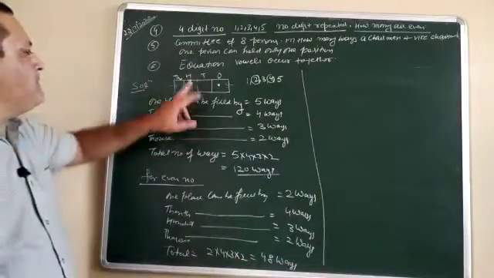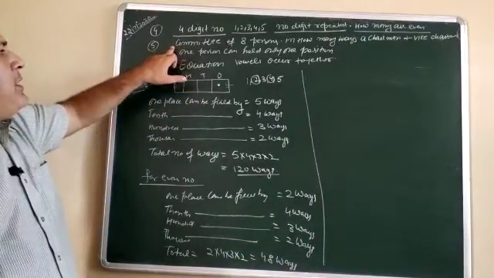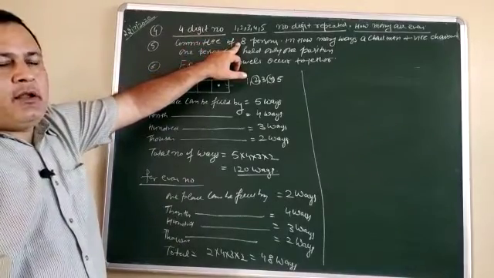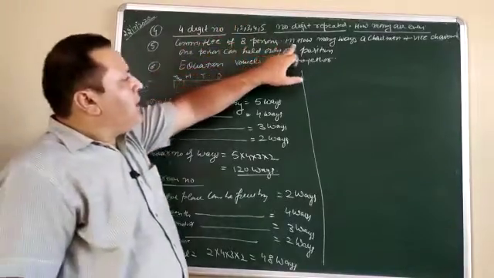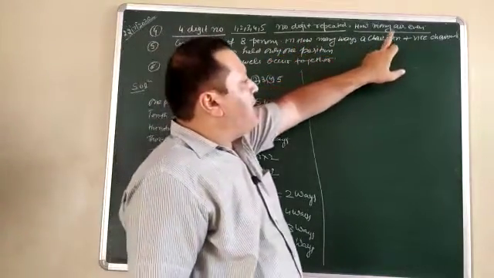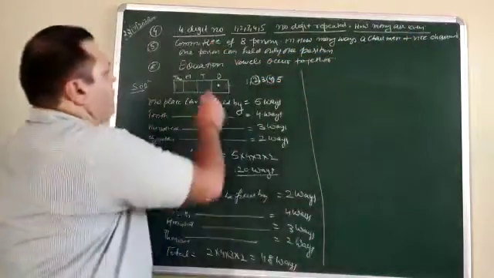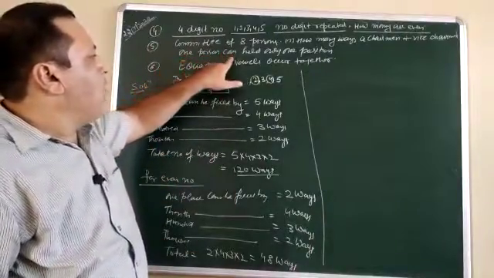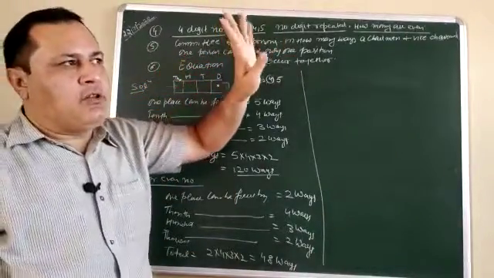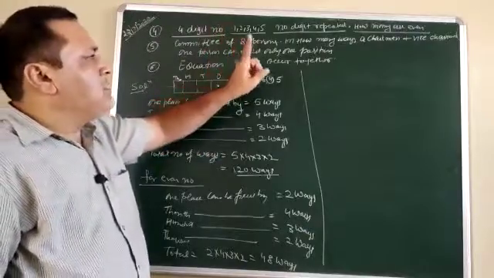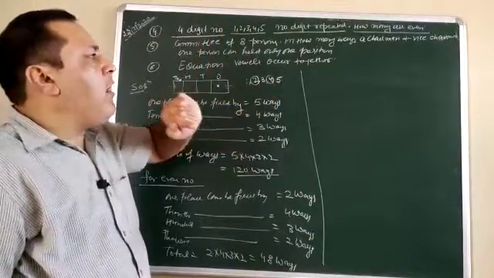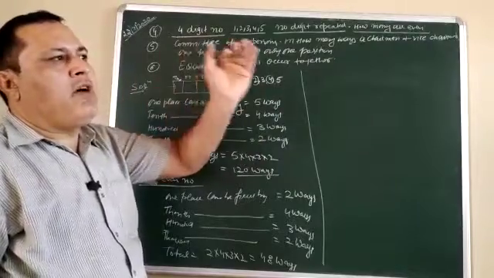Now see this one. One more question. A committee of 8 persons. How many members are in the committee? 8 persons. In how many ways can a chairman and vice chairman be chosen so that one person can hold only one position? Means if a chairman is selected, then he cannot apply for the post of vice chairman.